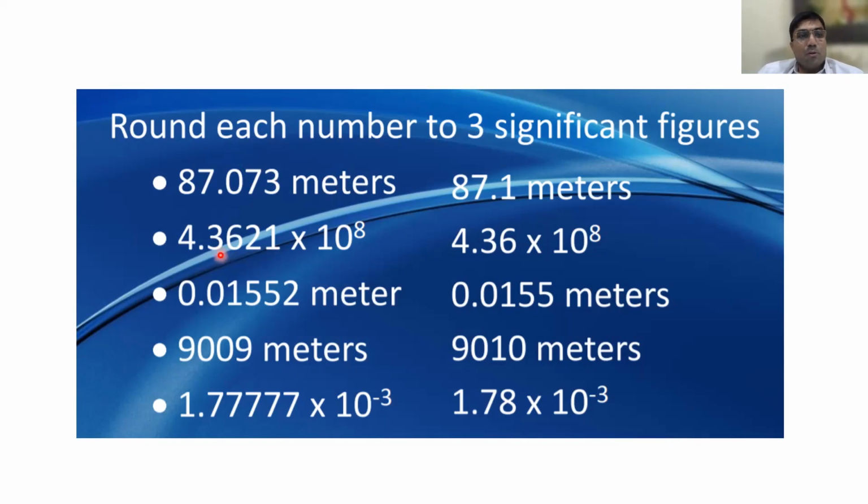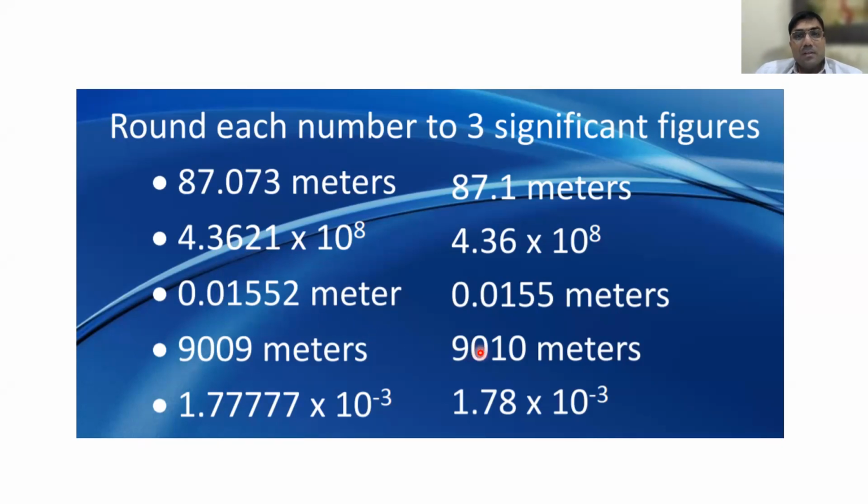Now, 4.3621 into 10 power 8, for 3 significant figures. 4.36. The 21 should be neglected. Why? Because it is less than 5.